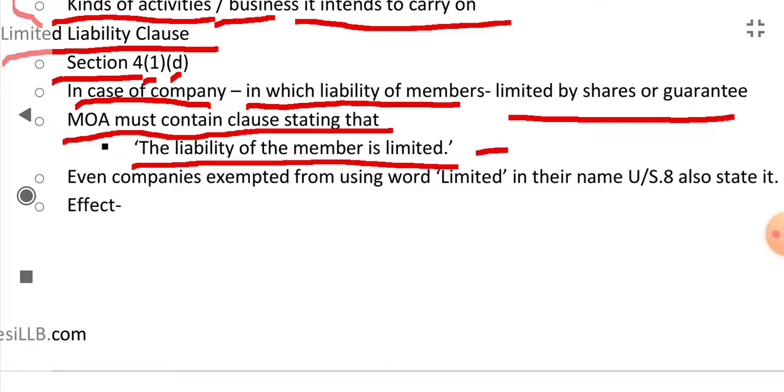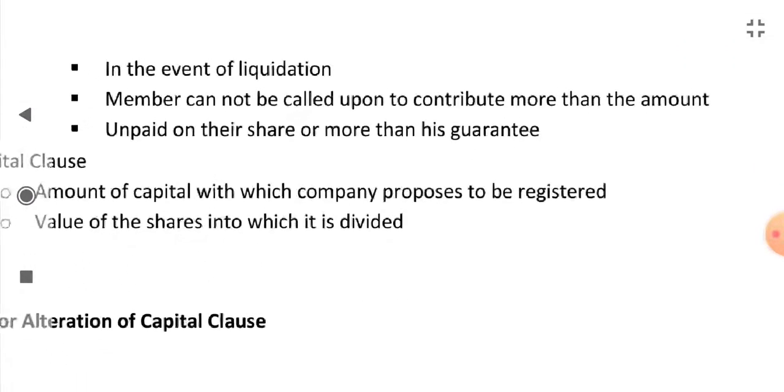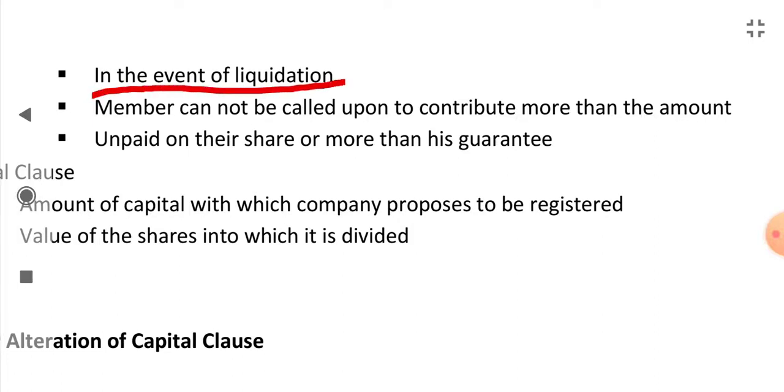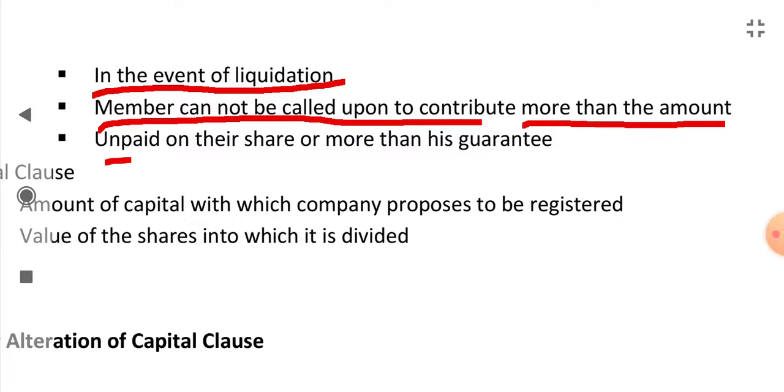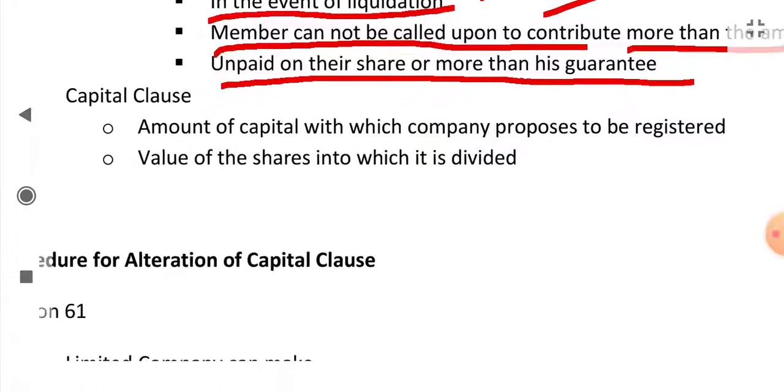Even companies exempted from using the word limited in their name under Section 8 should state this clause. The effect is that in the event of liquidation, the member cannot be called upon to contribute more than the amount unpaid on his share or more than his guarantee.